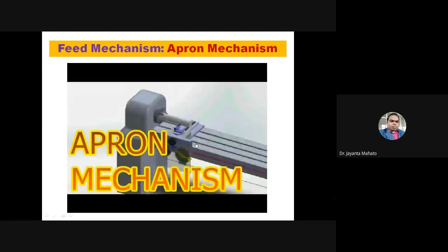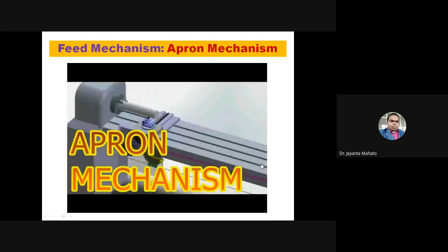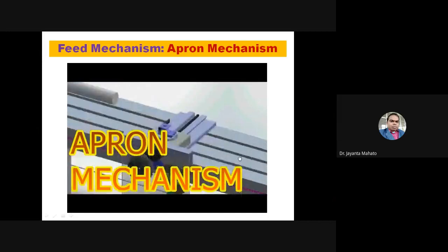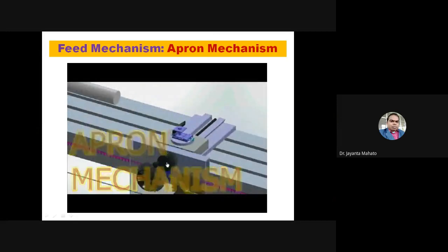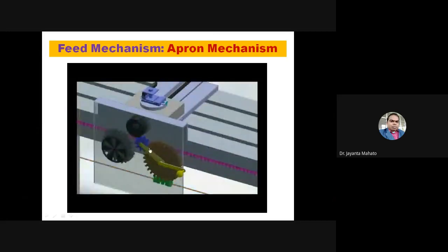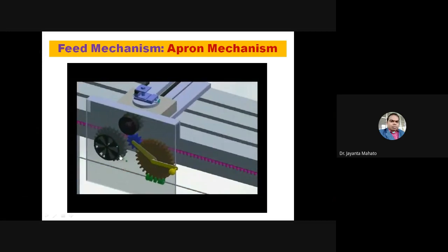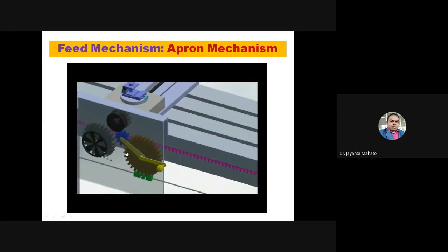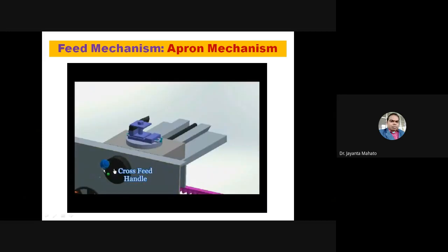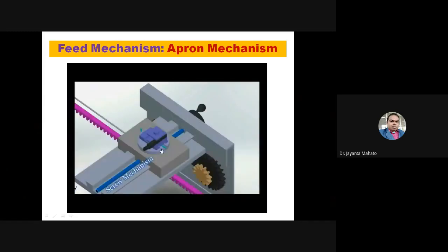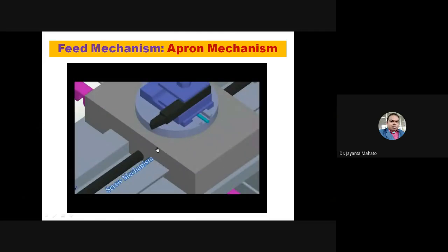This is called the apron mechanism also. By this mechanism, feed and cross feed can be given. If you rotate this handle, then the tool post will move along this direction.